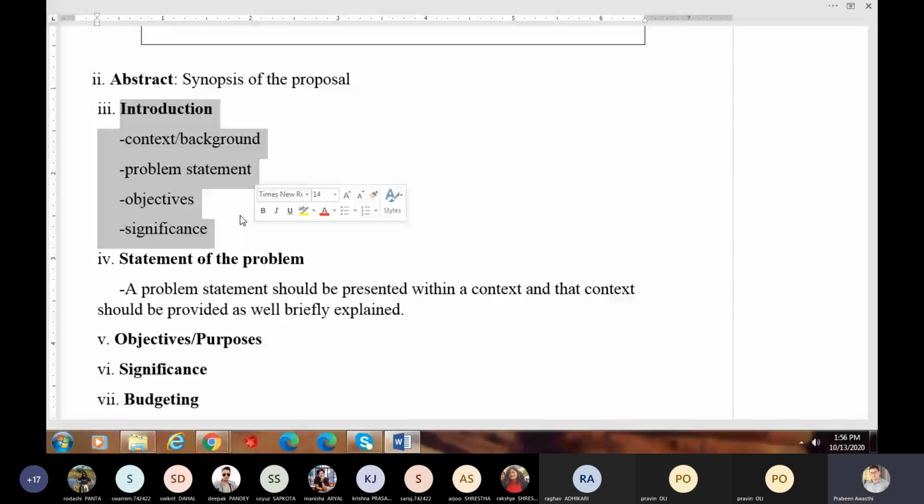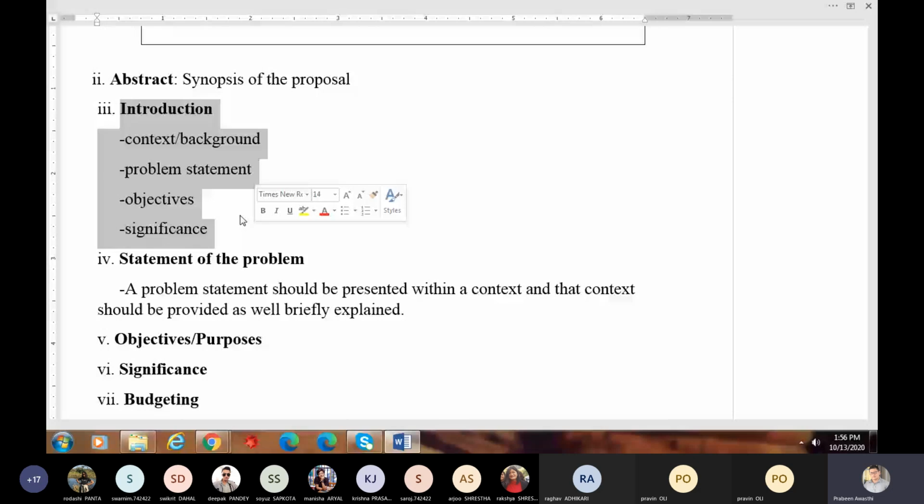So this introductory section of the proposal includes context, background to the topic of your proposal. This introduction includes background. Problem statement means what is the problem there? Why is the problem there, meaning why it is necessary to establish a paper factory in Kaveri district.